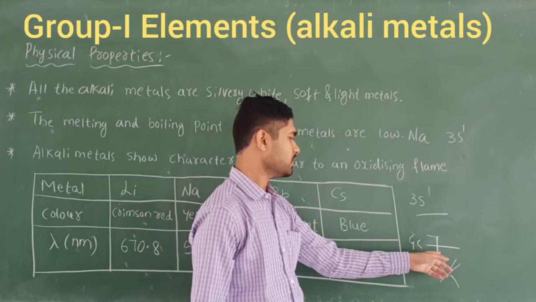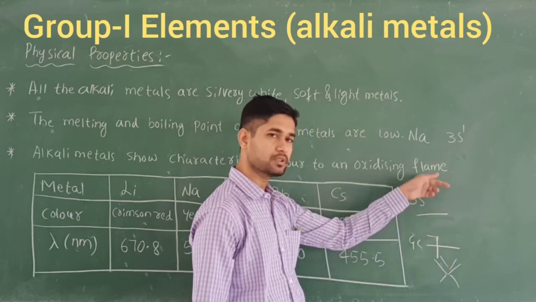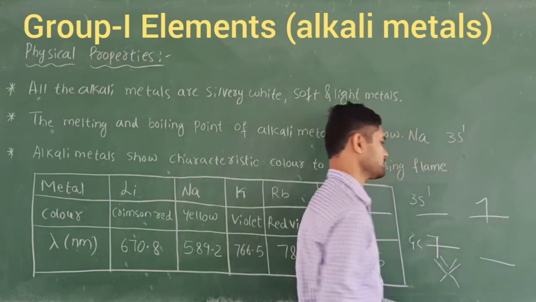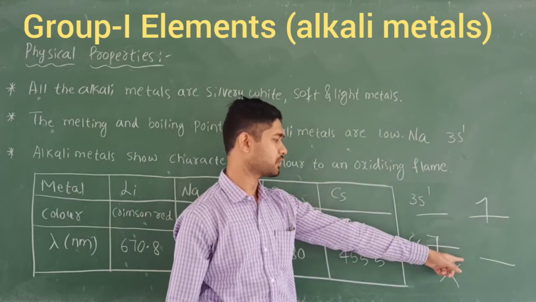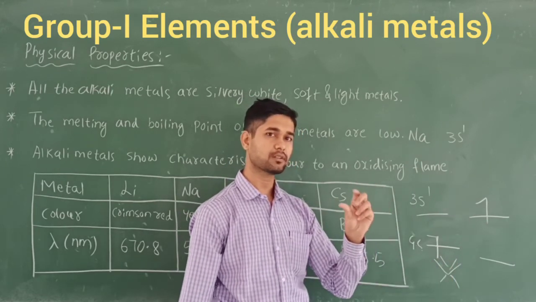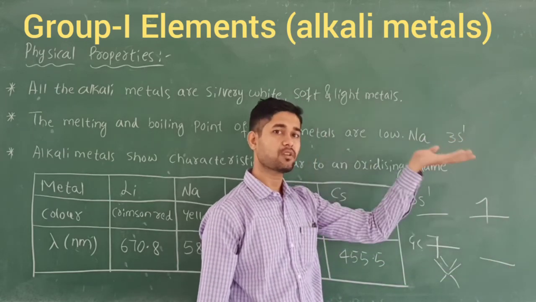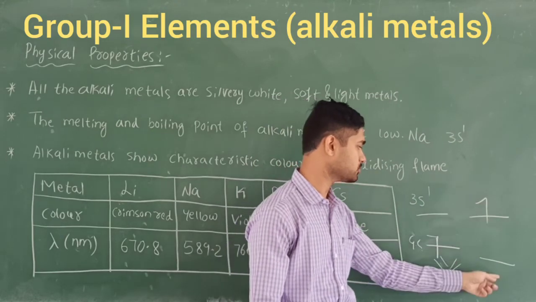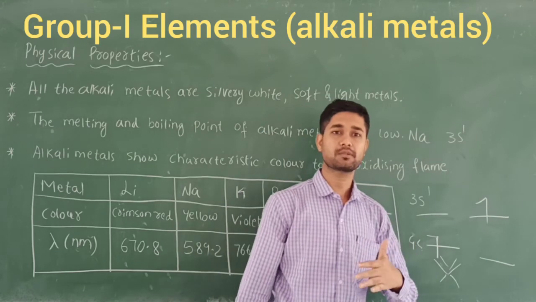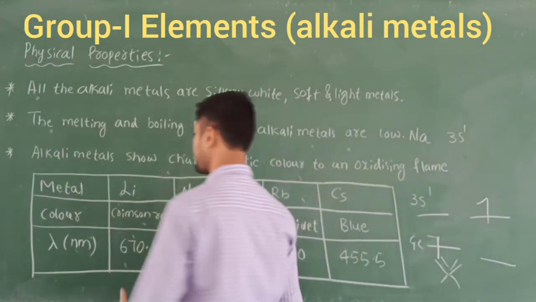Because of this loosely bonded outermost shell electron, the electron jumps to the higher energy level. This is called the higher energy level, and this is called the lower energy level. When you heat this compound, the outermost electron goes from the ground state to a higher energy state. After some time, it comes immediately back to its ground state. While coming back to its ground state, it emits radiation, and so they show colors like this.